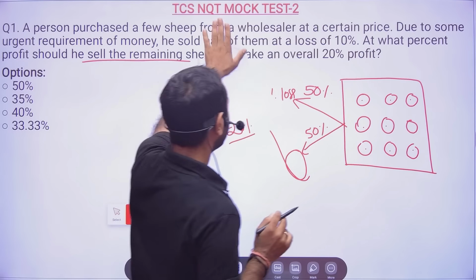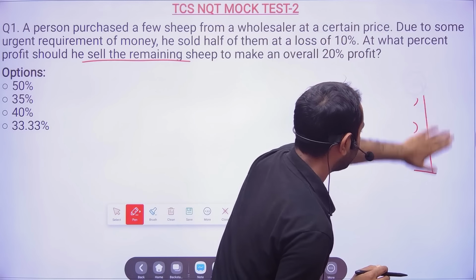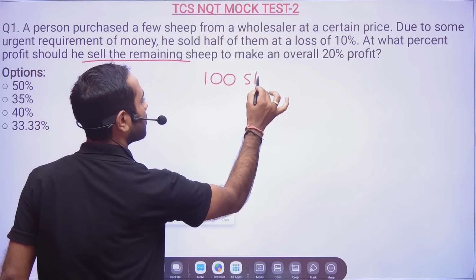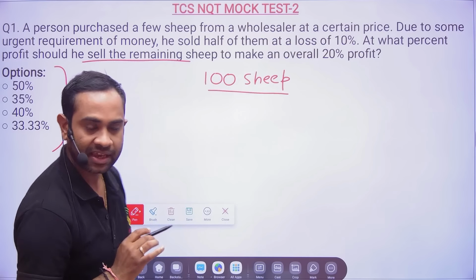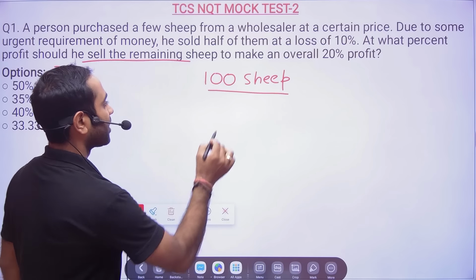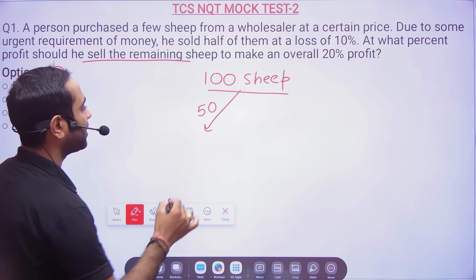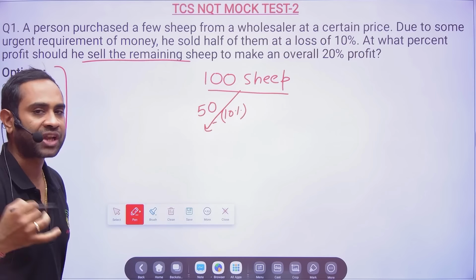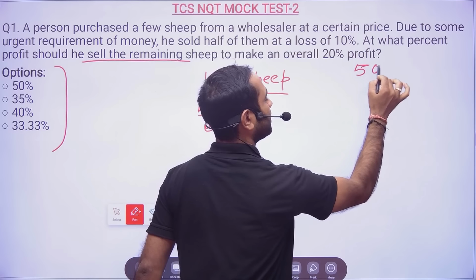Now how we will do that, you need to understand it. It's not confusing, it's very simple. I will tell you once more. Suppose he bought 100 sheep. If the options are in percentage, then the problem becomes very easy. I have told you earlier also. Suppose he bought 100 sheep. Now, out of that, 50% he is selling at 10% loss. So what is 10% of 50? Sir, it is 5 rupees. If you want, you can calculate 10% of 50.